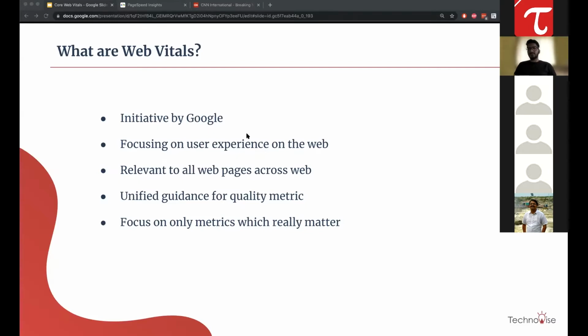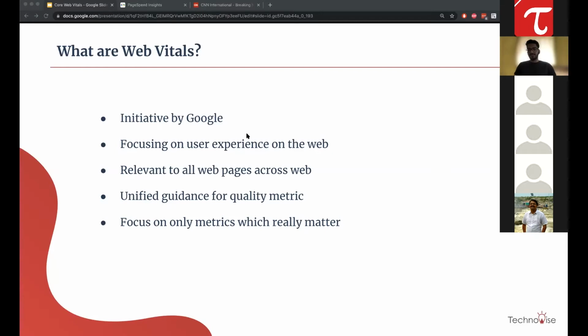It is relevant to all the web pages across the web. The next important thing is it is a unified guidance for quality metrics. Basically, they have come up with some metrics which they think are the most important metrics that show the quality of your web page. That is why these matter.